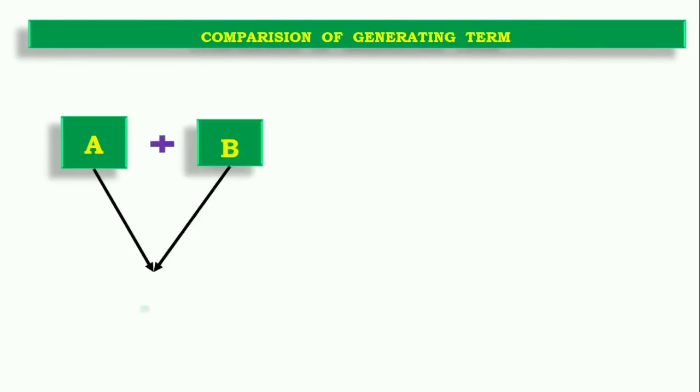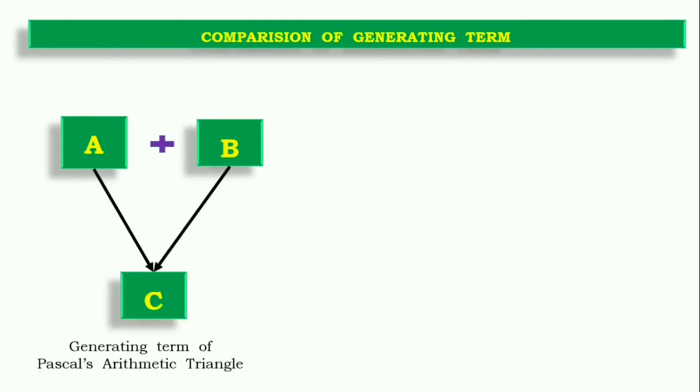Now if we compare the formation of terms in both triangles, in Pascal's triangle, if A is an element here and B is an element right here, then the addition will give rise to the element C, which is right below on the symmetrical axis of both the terms.